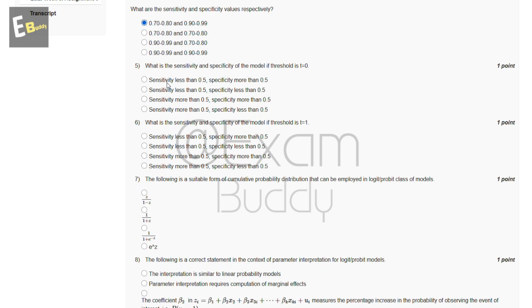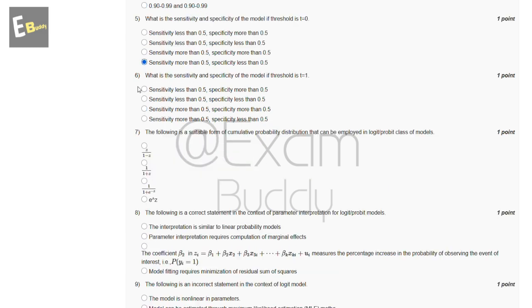Now the fifth question is, what is the sensitivity and specificity of the model if threshold is t equal to 0? These are the options, and the answer to our fifth question is D. Sensitivity more than 0.5, specificity less than 0.5. Now the sixth question is, what is the sensitivity and specificity of the model if threshold is t equal to 1? The answer to our sixth question is A. Sensitivity less than 0.5, specificity more than 0.5.